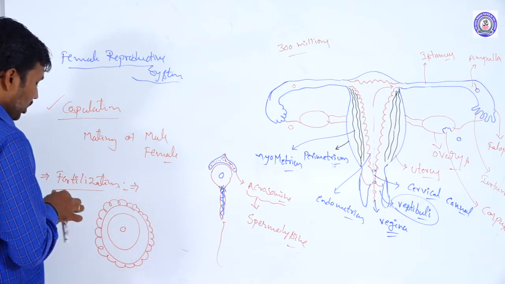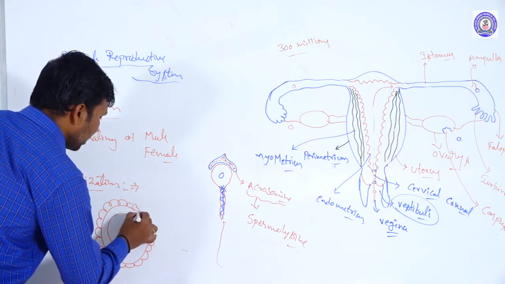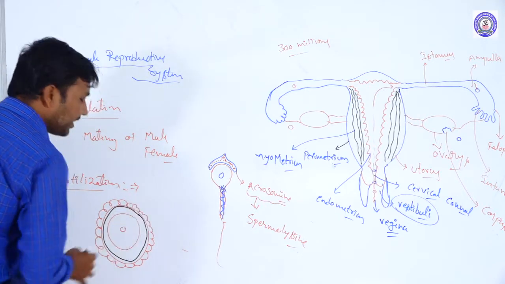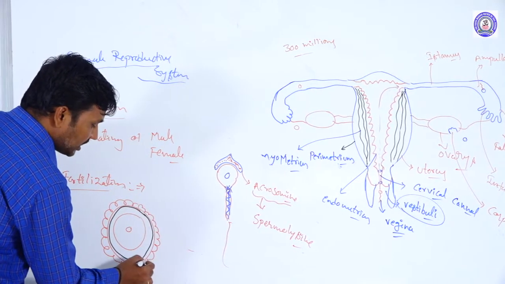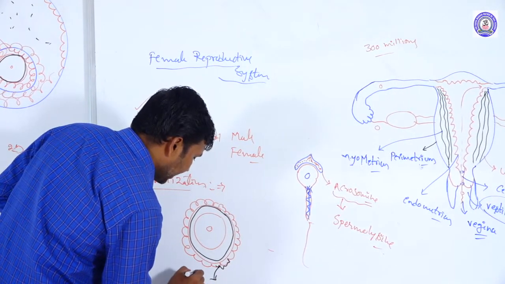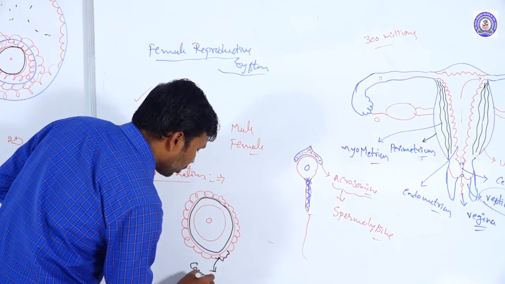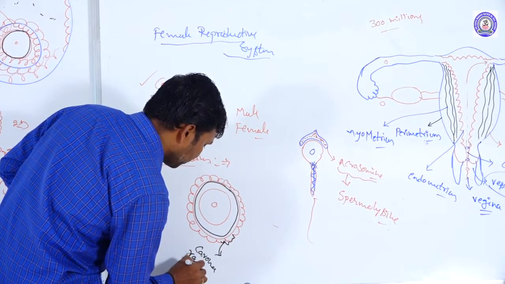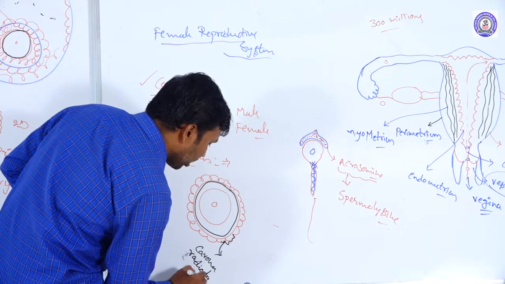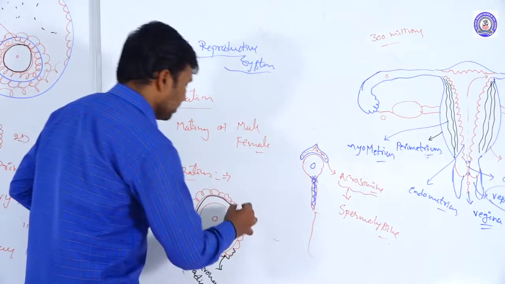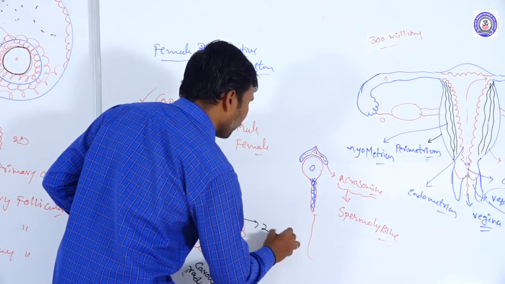Immediately after the zona pellucida, the granulosa tissue forms elongated granulosa cells. This layer is called the corona radiata. The corona radiata is forming here. This is the zona pellucida.